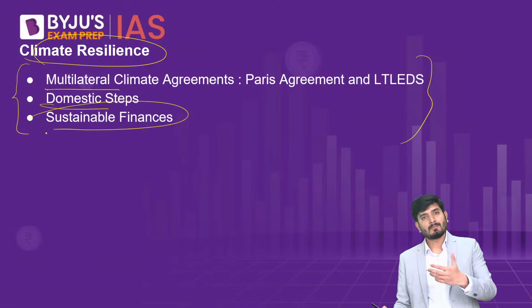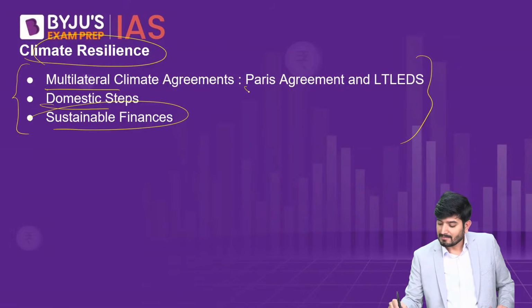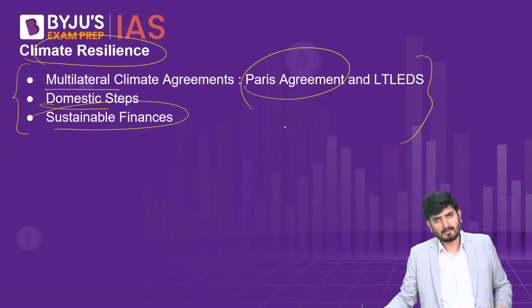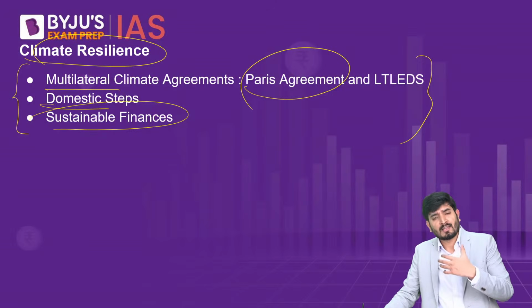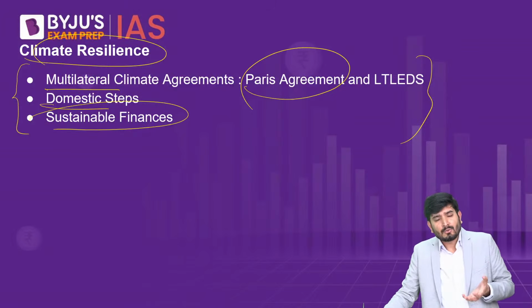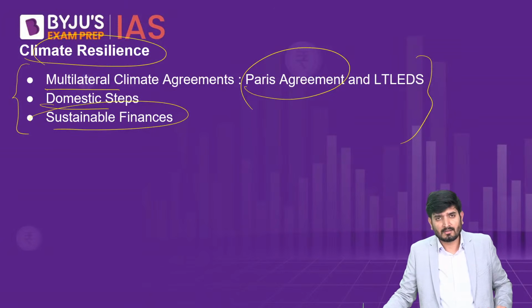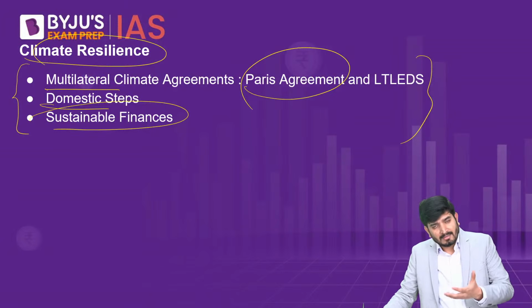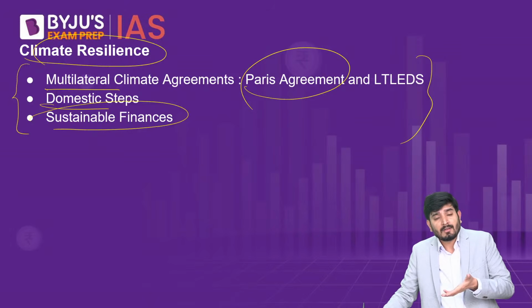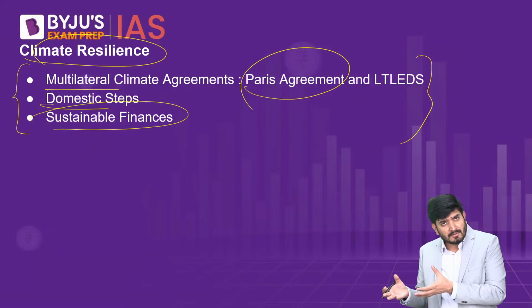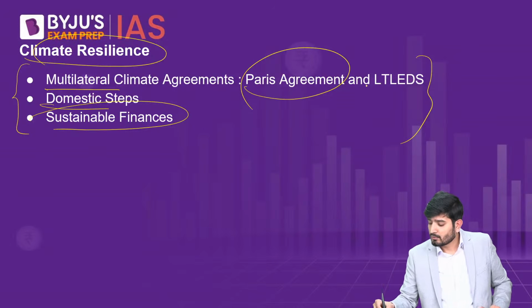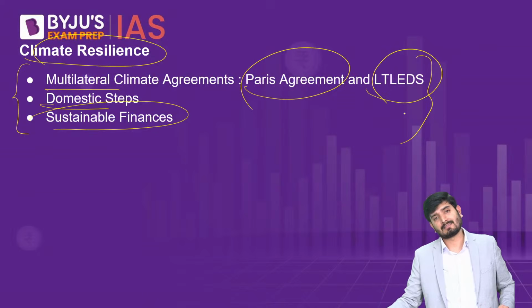So for example, at the multilateral level, they say Paris Agreement, which the government was a party to, and the government submitted its nationally determined contribution under the Paris Agreement so as to reduce its emission intensity of GDP, absorbing more and more carbon dioxide, and to increase the renewable energy capacity of the country. Later on, the government revised these targets to a much higher level and also said that yes, by 2070 we will reach net zero. And then later on, the government also presented something called the LT-LEDS strategy.